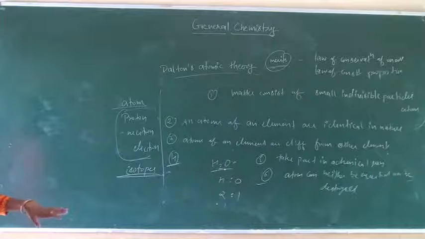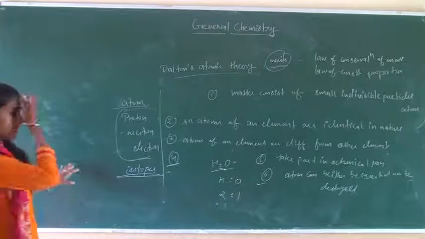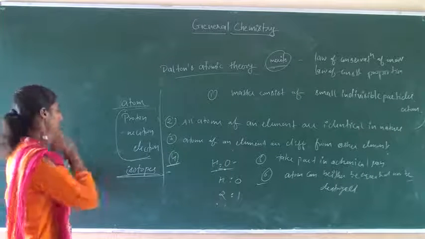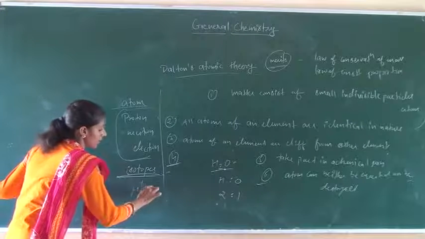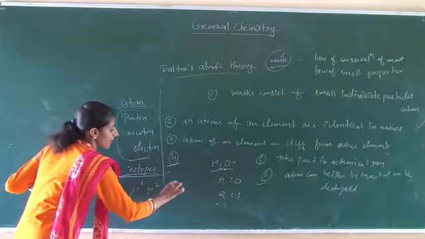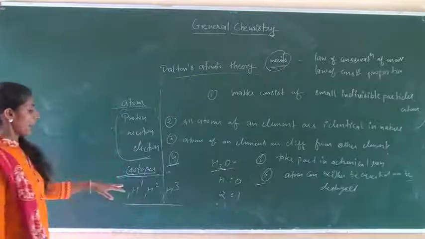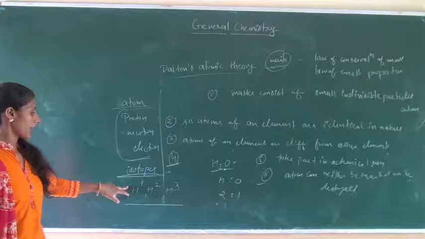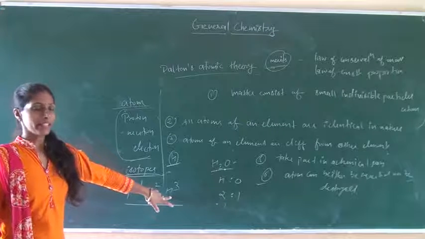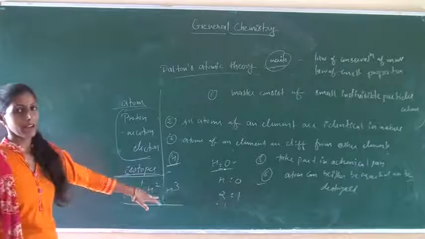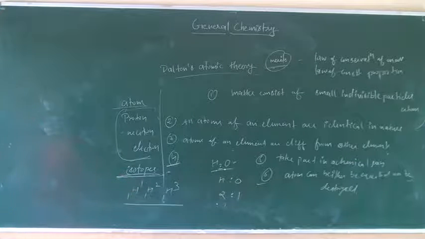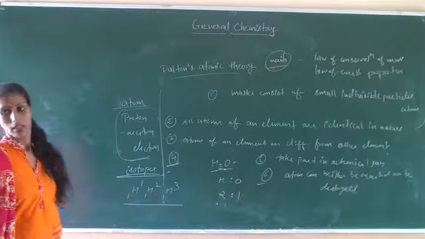Isotopes are those elements which have the same atomic number but different mass number, such as 1H1, 1H2, 1H3. These are the three hydrogen elements: hydrogen, deuterium and tritium. All these are the same element but they have different mass numbers, so they are known as isotopes.